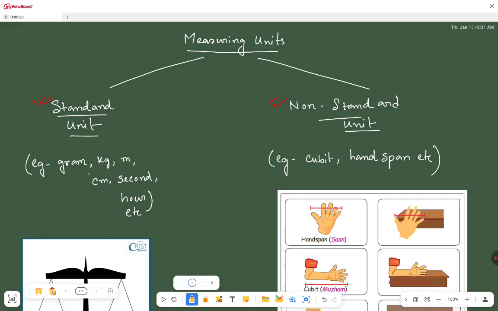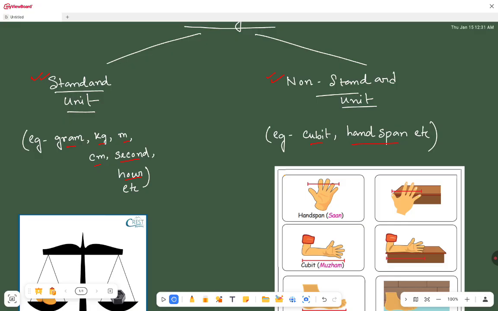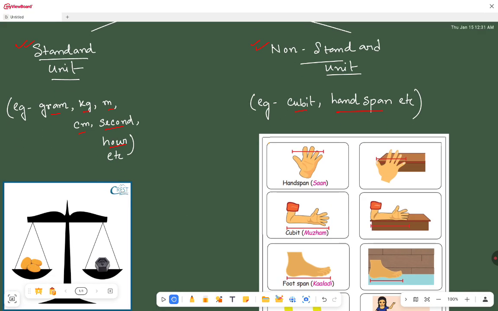Under standard units, the examples are gram, kg, meter, centimeter, second, hour, etc. In non-standard units, the examples are cubit, handspan, etc. First we are going to discuss the non-standard units.